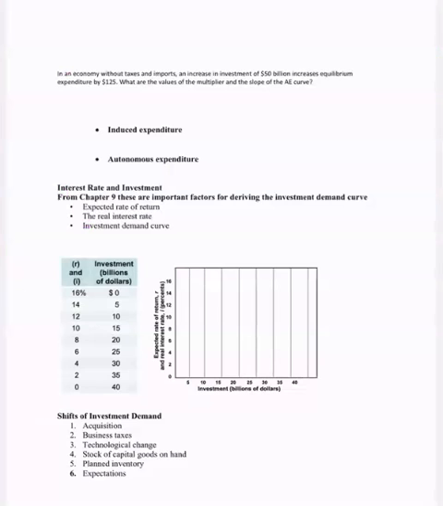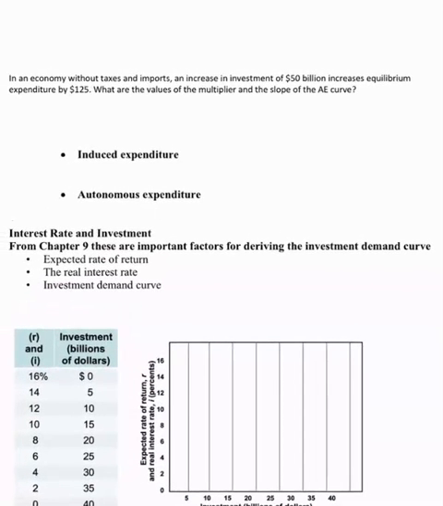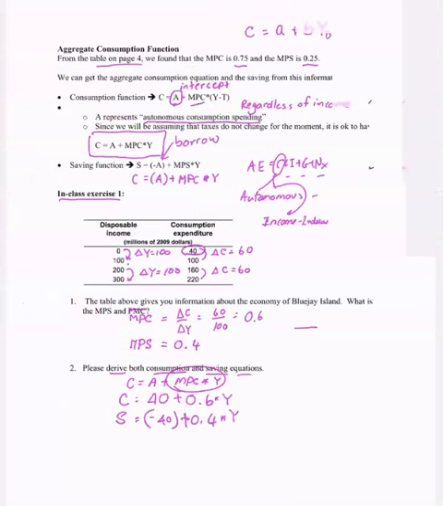On the next one, in an economy, there's another example. Let's call it income-induced expenditure, just to be precise. Income-induced expenditure versus autonomous expenditure, just to be complete.